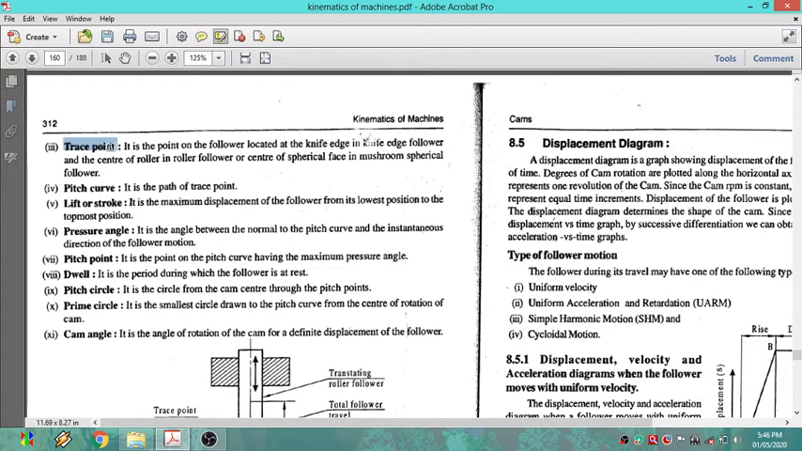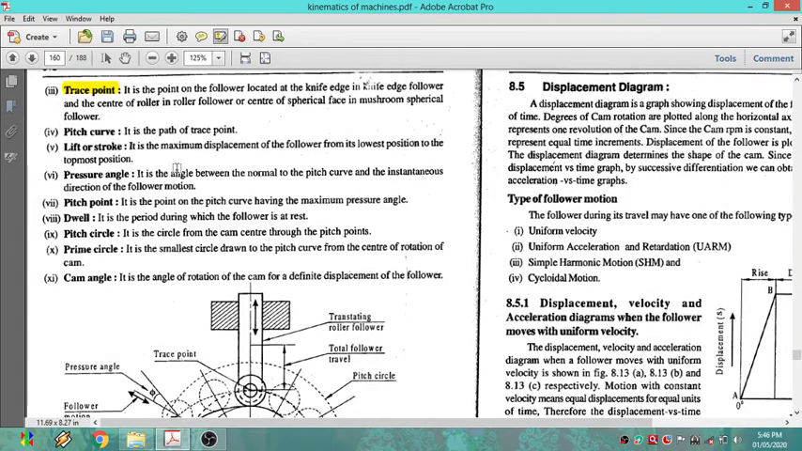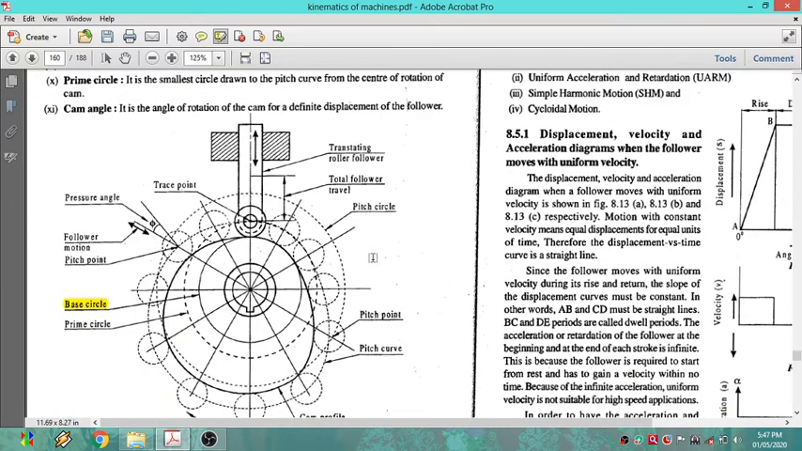If you observe the trace point, it is the point on the follower located at the knife-edge follower, and the center of the roller in the roller follower or the center of the spherical face in the mushroom spherical follower. So the trace point is nothing but the starting point where it actually starts to draw, or I can say the movement or draw of the cam profile.